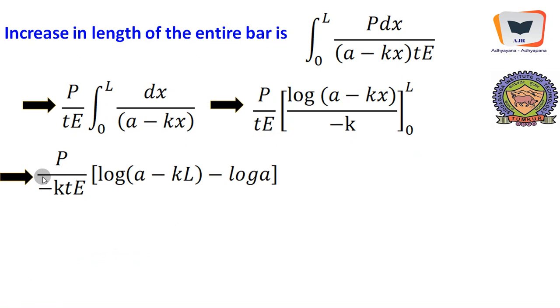And we will take out the minus sign and k also. P over minus kt, it is log A minus kL when we apply the upper limit.